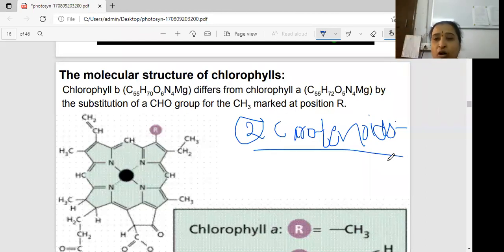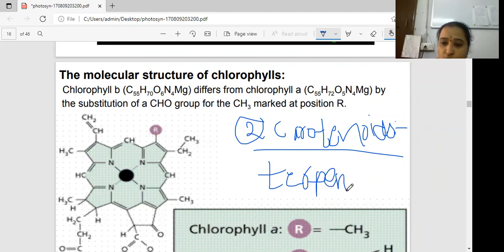Yellow, orange, purple pigments belong to a large group of compounds. Carotenoids are a large group of compounds called terpenoids. Very, very important: carotenoids belong to the terpenoids. Don't get confused in the examination when they ask which pigments are terpenoids. Carotenoids are terpenoids.